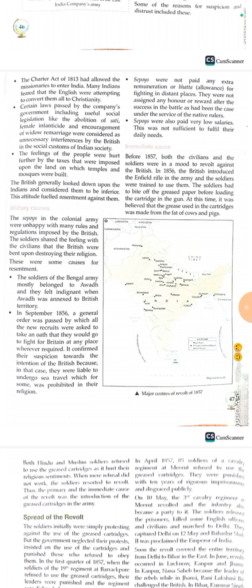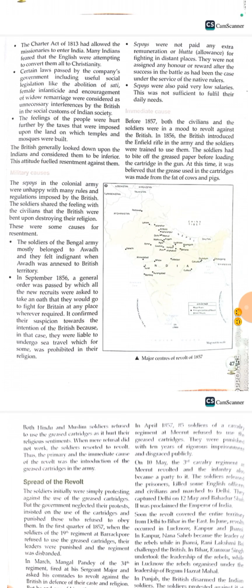The feelings of people were hurt further by the taxes that were imposed upon the land on which temples and mosques were built. The British generally looked down upon the Indians and considered them to be inferior. They believed themselves superior and Indians inferior. And this attitude also fueled resentment against them.